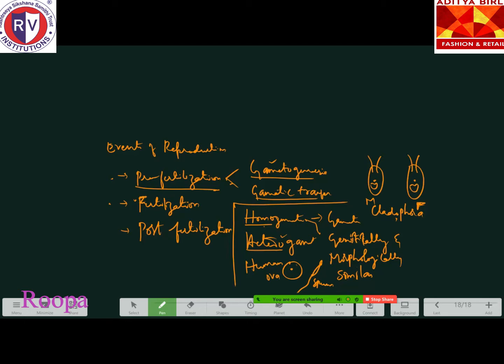In gametogenesis, we discuss two types of gametes: homogametes and heterogametes. Homogametes are genetically and morphologically similar in size and structure, for example Cladophora, whereas heterogametes are dissimilar, like ova and sperm in human beings. Any doubt till here?